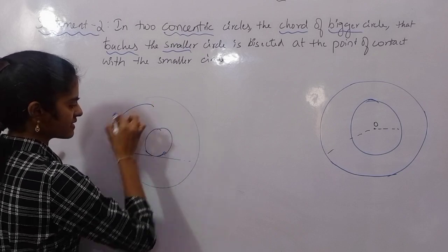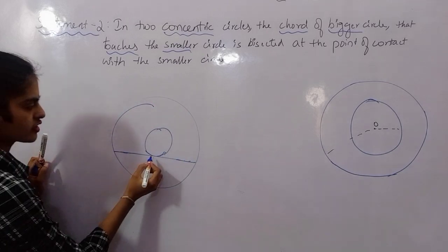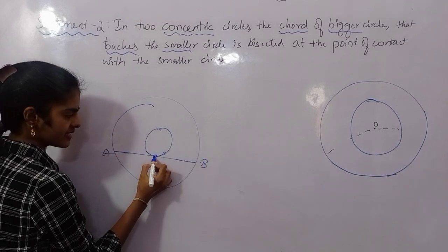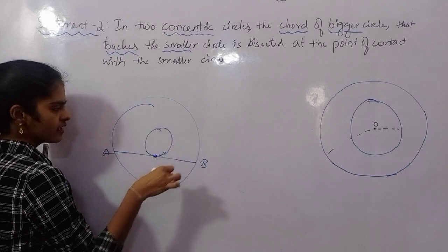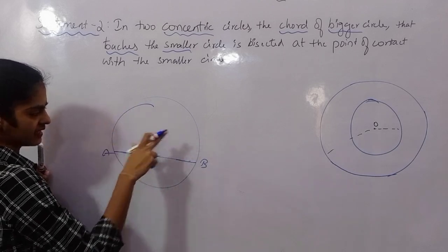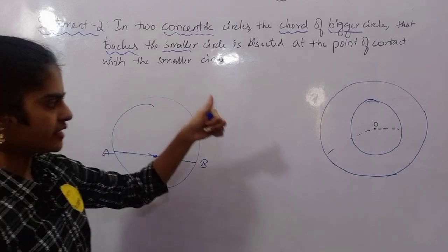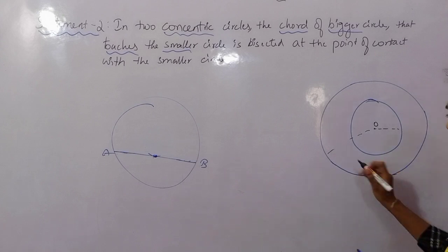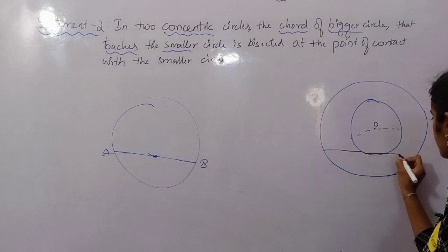And I have a bigger circle, and this is actually the chord for the bigger circle. This line AB is touching the smaller circle, so it is a tangent for the smaller circle, and this AB is actually joining 2 points of the bigger circle. So if I only consider the bigger circle, this AB is a chord for the bigger circle. Do you understand now? So I need to take such a line segment which is a chord for the bigger circle and a tangent for the smaller circle.